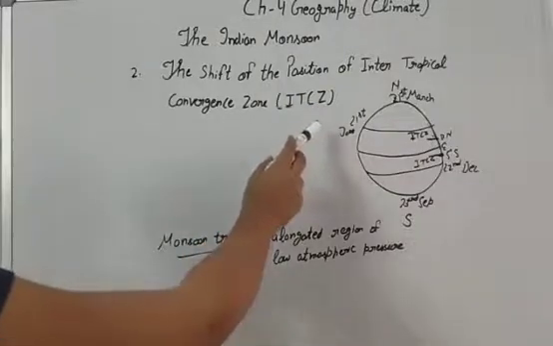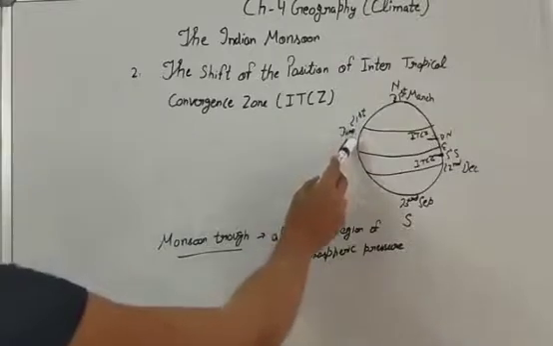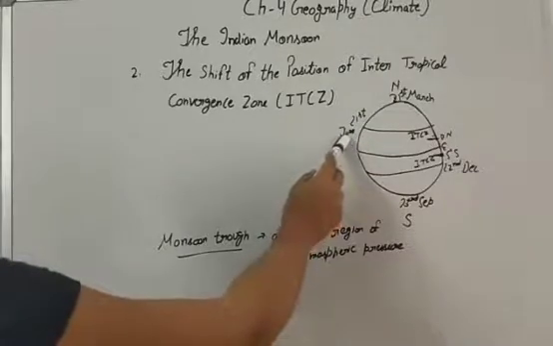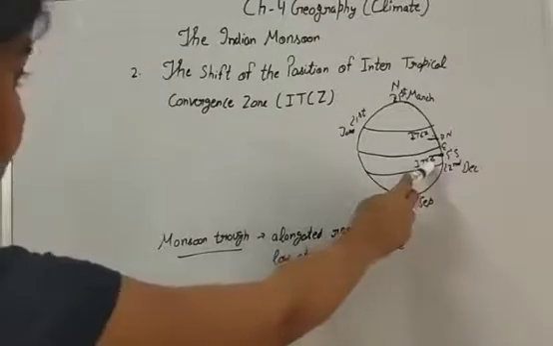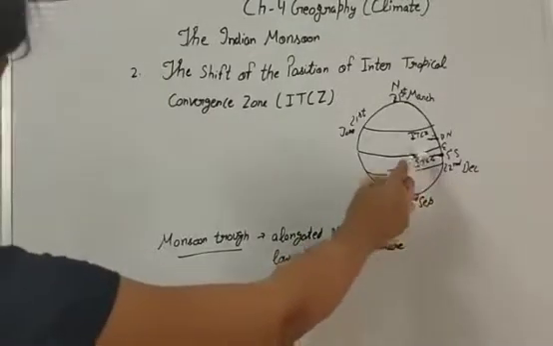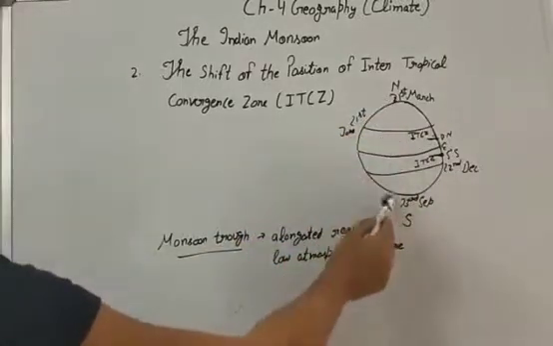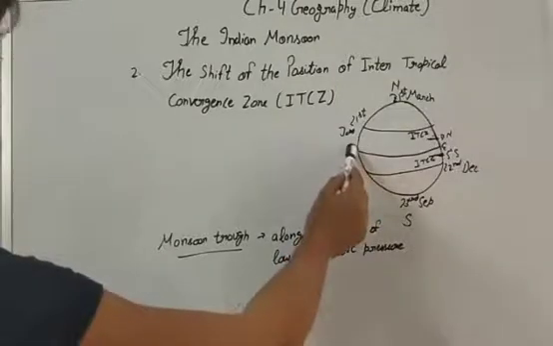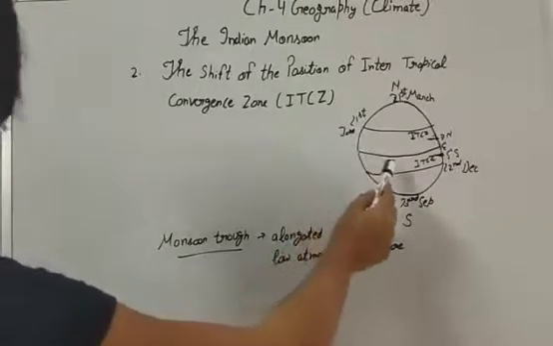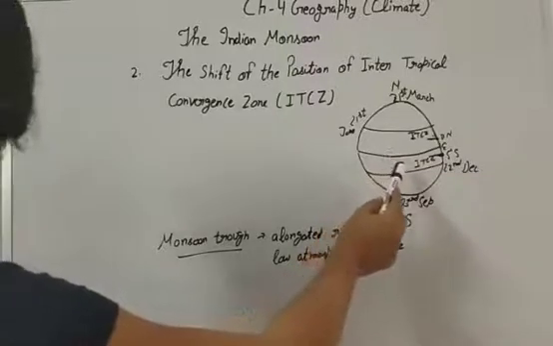The apparent movement of the sun: on 21st June the Tropic of Cancer faces the sun, and on 22nd December the Tropic of Capricorn faces the sun. From 21st March to 23rd September the northern hemisphere faces the sun, and this affects the global climate. The pressure belt and the wind system change globally.